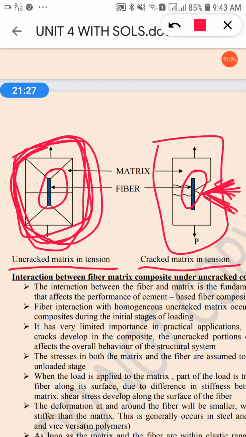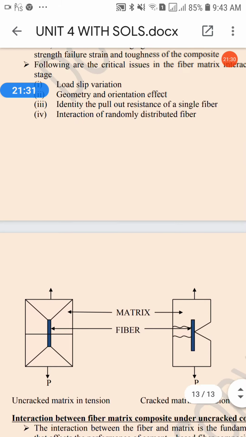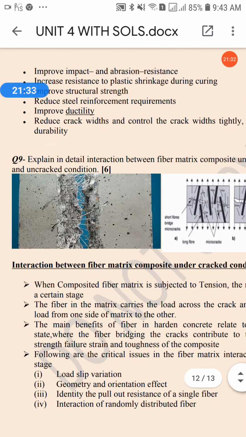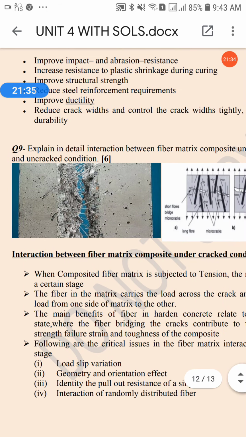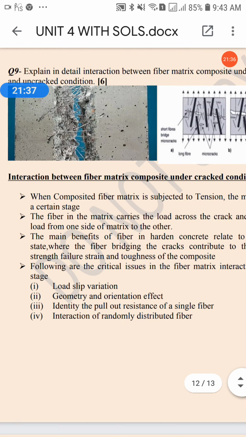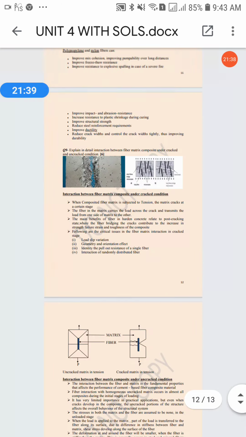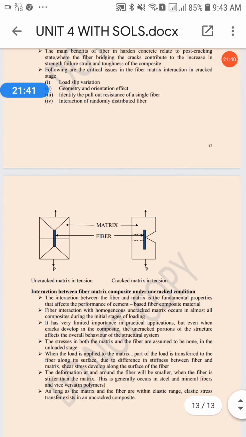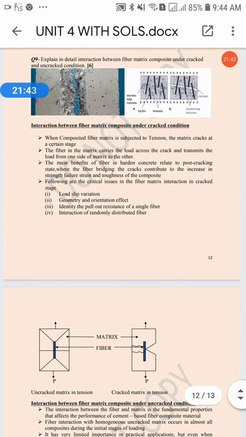So now get back to our notes. See here, so we are reading in cracked. Just a minute.